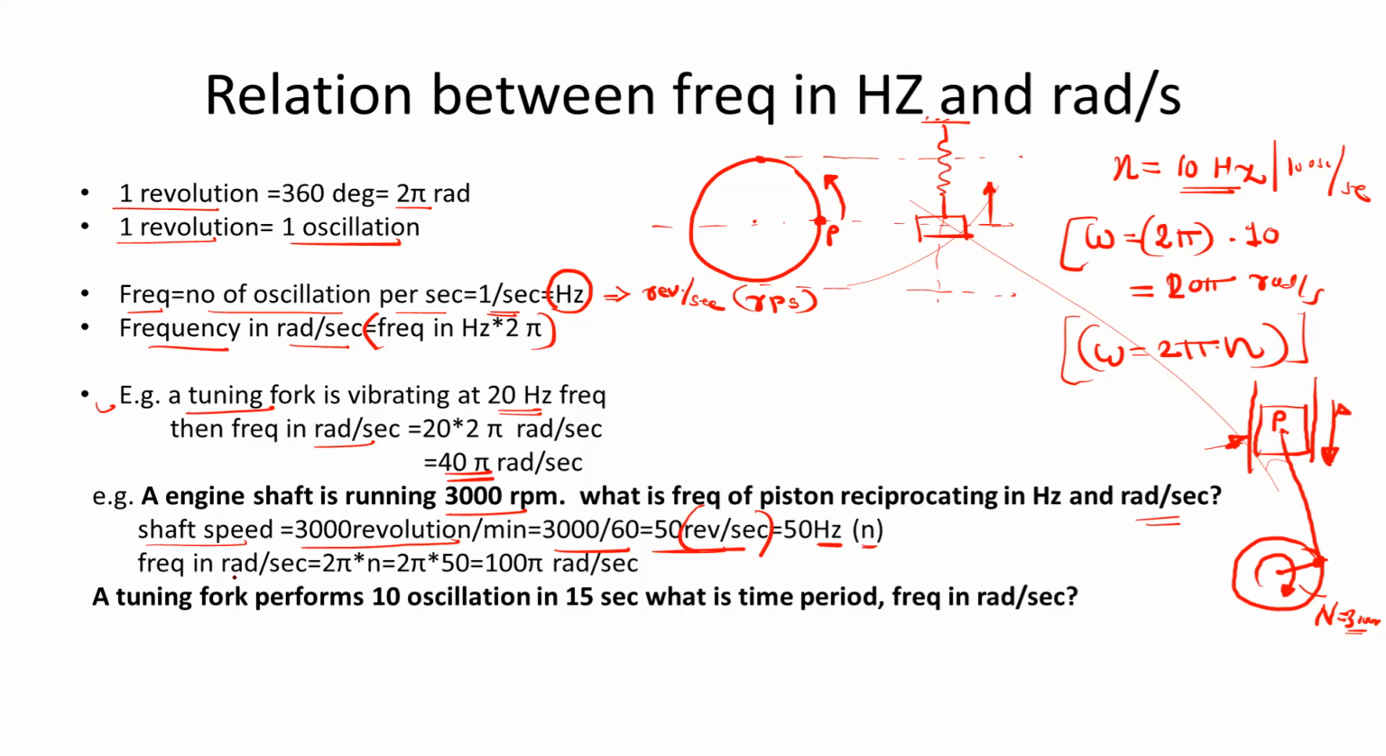To find out the frequency in rad per second, use the same formula. Omega is equal to 2 pi into n. So this is 2 pi into n, that is 50 into 2 pi. So 100 pi, this is the frequency in rad per second. So this is how you can calculate the frequency of the piston in hertz and rad per second from the frequency of the crankshaft.